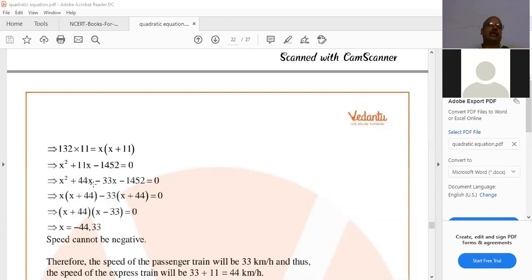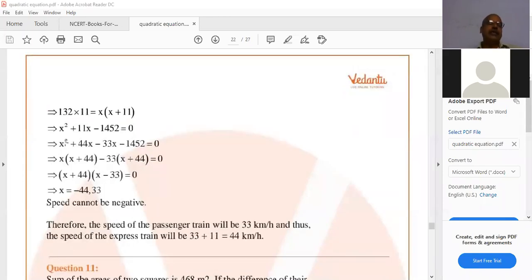Here 44, 33, difference 11. So x square plus 44x minus 33x minus 1452. Taking x common, x plus 44, minus 33 common, x plus 44. x plus 44 of x minus 33 equal to 0. x equals minus 44, 33. Speed cannot be negative. Hence, the speed of the passenger train will be 33 kilometers per hour. Then the speed of express train is 33 plus 11, 44 kilometers per hour. 33 kilometers per hour is the passenger train speed and 44 kilometers per hour is the express train speed.